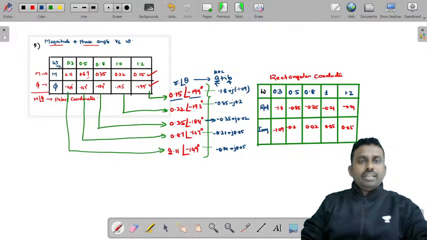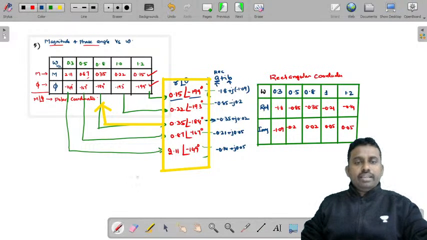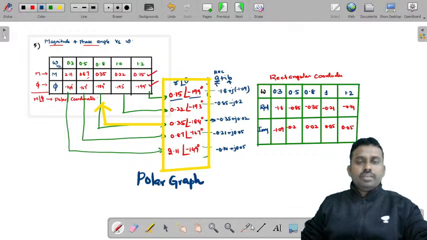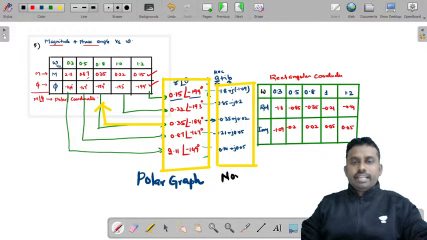Using the values which we have obtained from this table, you can plot the graph on a polar graph, and using these values which you have converted to rectangular, you can draw the graph on a normal graph sheet or a rectangular graph sheet.